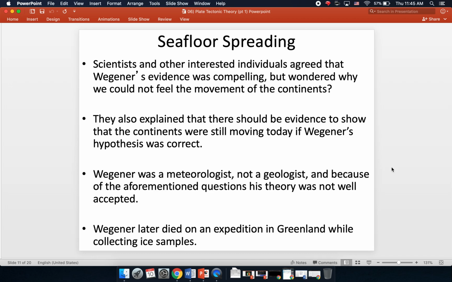All right? He doesn't live through one of his expeditions. So in his lifetime, his ideas about the continents moving were never accepted. He dies with most people thinking that he's a kook, or that he doesn't know what he's talking about, or that he's not operating on sound science.